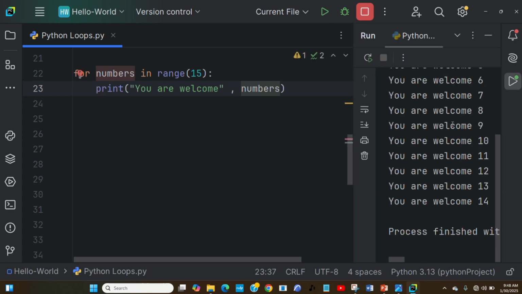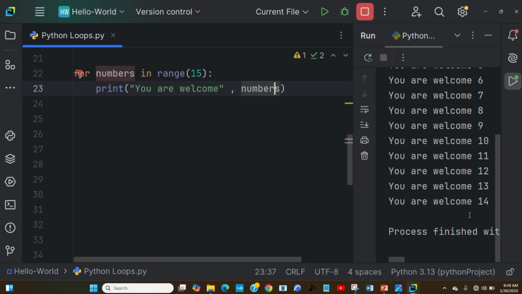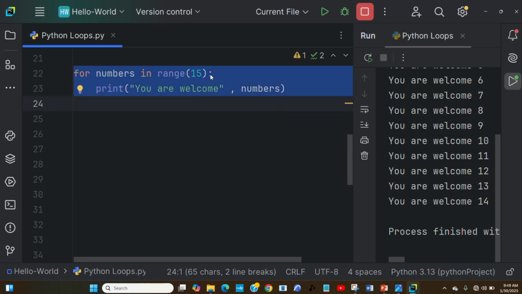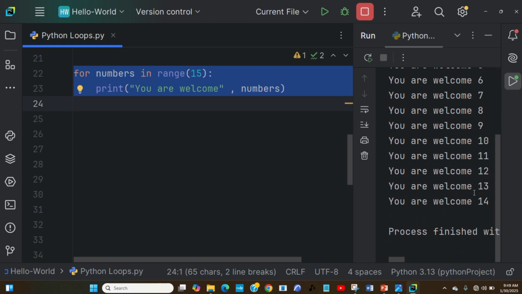I'm just going to modify it now by adding some small expression here. I'm going to modify it by adding a number. So you see with that, if I print it, I'm going to have the numbers that we are having. It's going to give me the numbers because I've just added that. That's why you see it from 1 to 15.